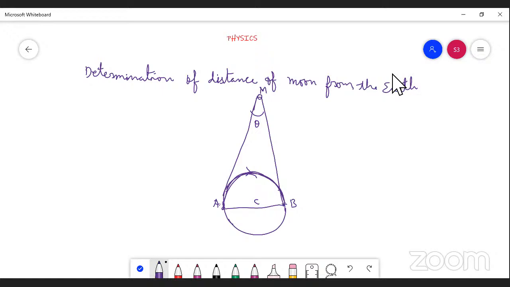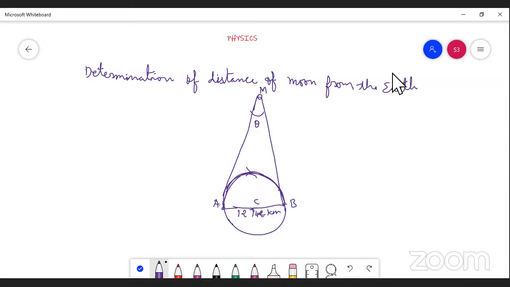Especially the diameter of the earth is 12,742 kilometers. This is the diameter of the earth. We know the distance or base of this earth, but we don't know the distance between M to A or A to B.